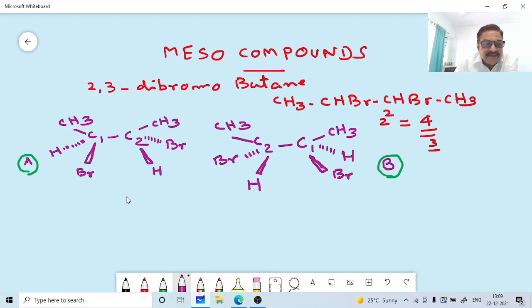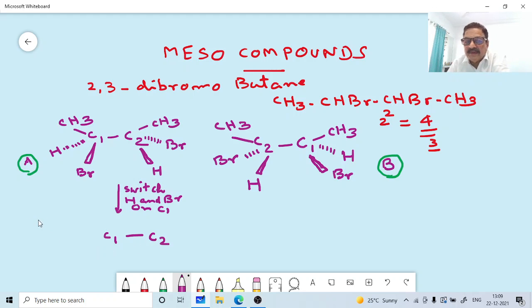Now here we will be switching the H and Br, changing the position, switch the positions of hydrogen and bromine on C1. Correct. So let us draw the molecule, the shape of the molecule. Now C1, C2. Now we are switching the positions here. Correct. On C1.